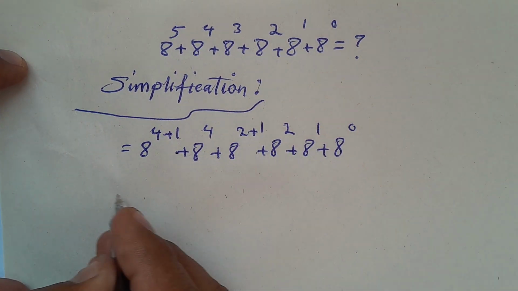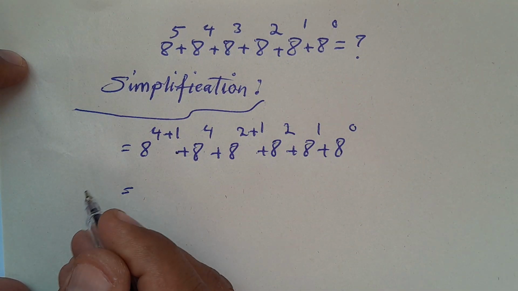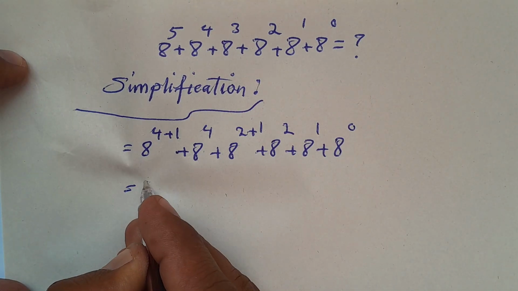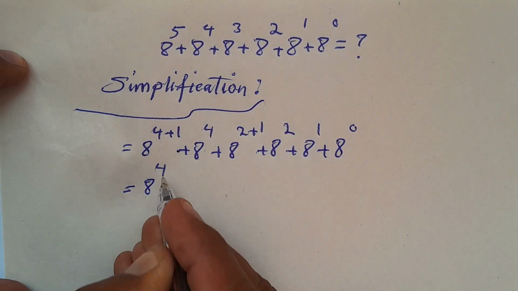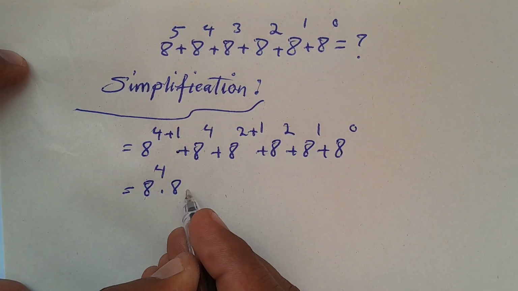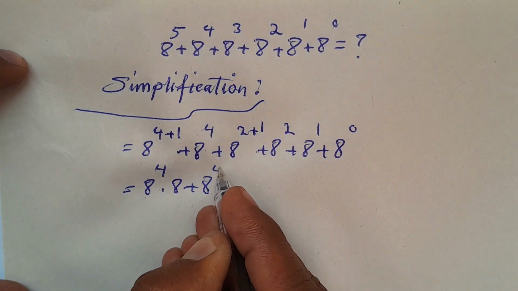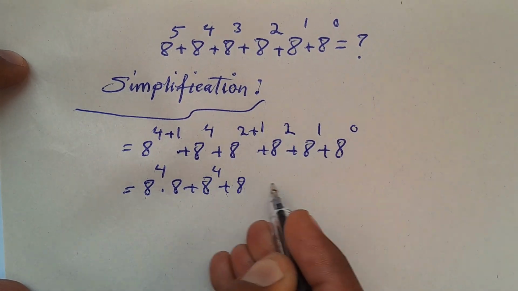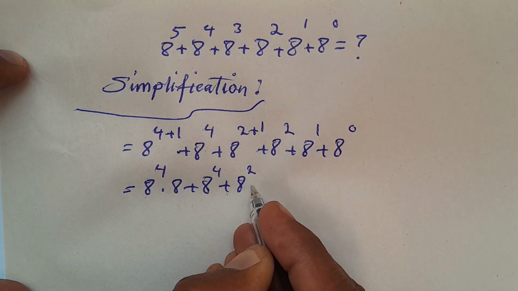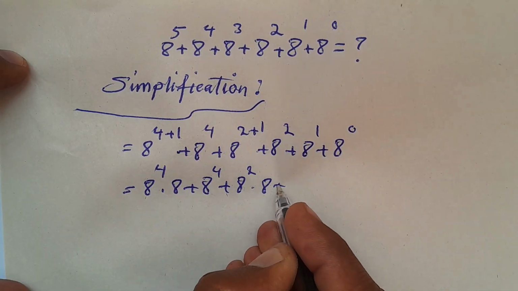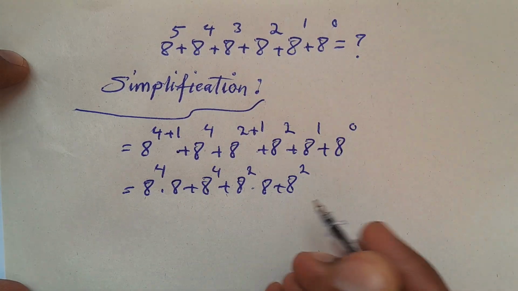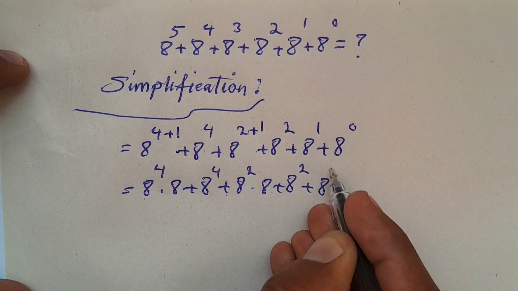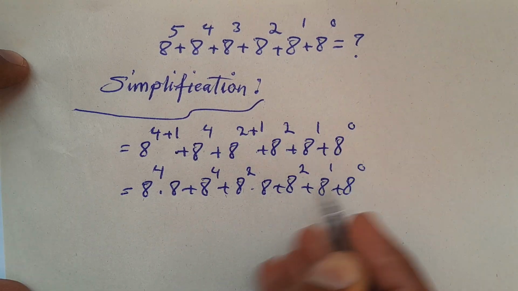Now this can be written as a to the power of 4 times a to the power of 1 plus a to the power of 4, plus a to the power of 2 times a to the power of 1 plus a to the power of 2, plus a to the power of 1 plus a to the power of 0.